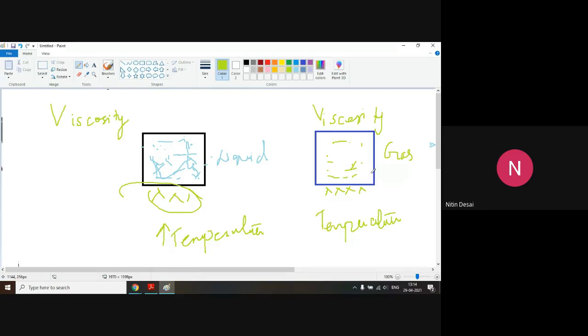Decrease. So according to you, the viscosity increases with temperature in liquid, and in gas the viscosity decreases with increase in temperature. Okay, why? Now the question is why. How will it decrease and increase?